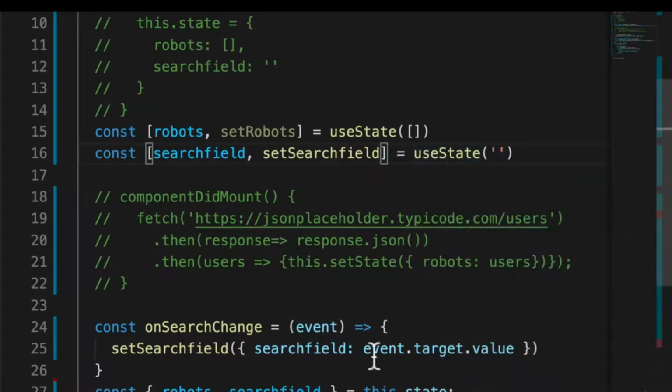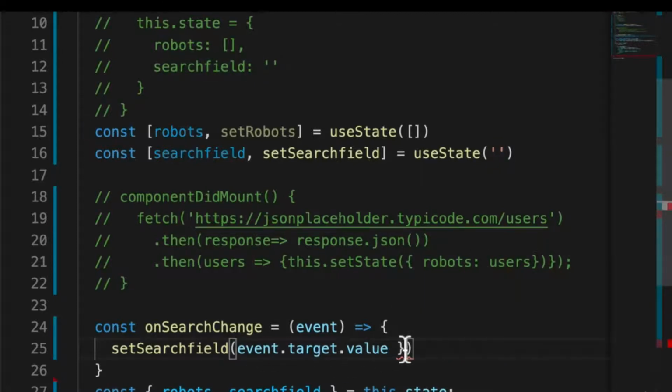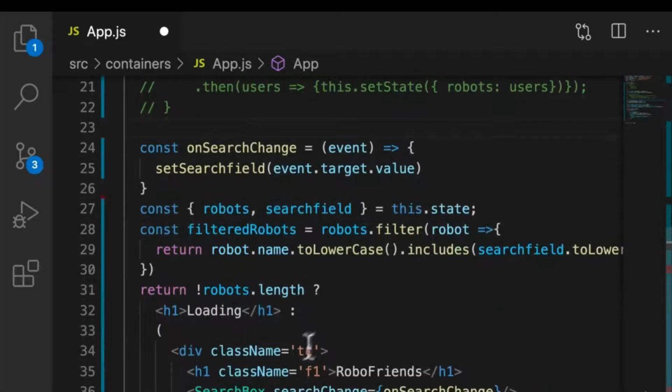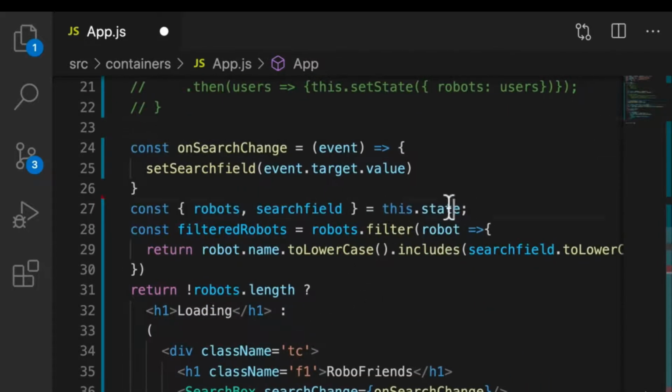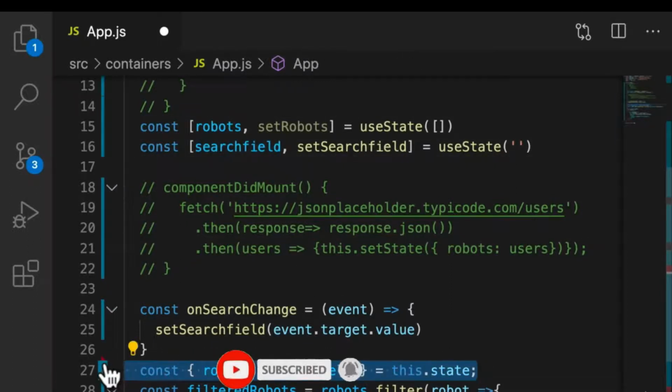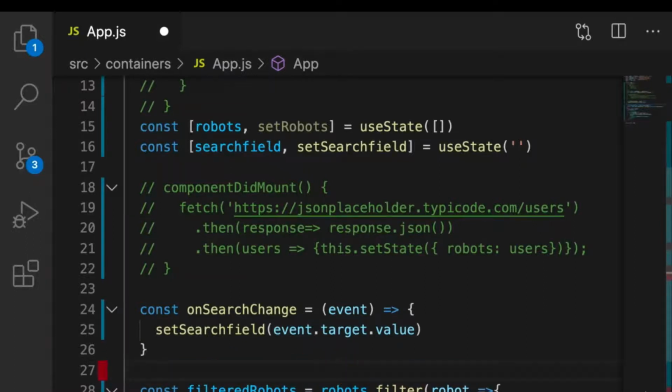Because we just give it exactly what the change needs to be, we can remove the object here and just say event.target.value is going to set the search field. So we got rid of a this. And then what else do we have here? This.state we no longer need, because again, we don't have a state object. Robots and searchField are already here, so we can just remove this entire line because we already have access to them.